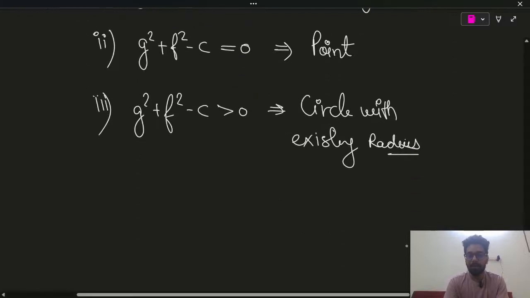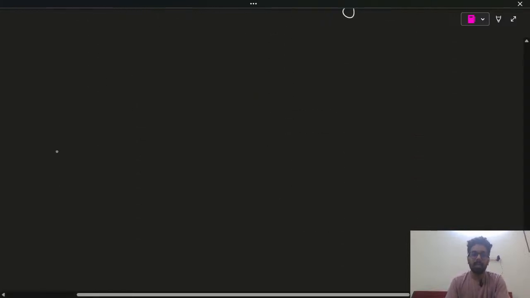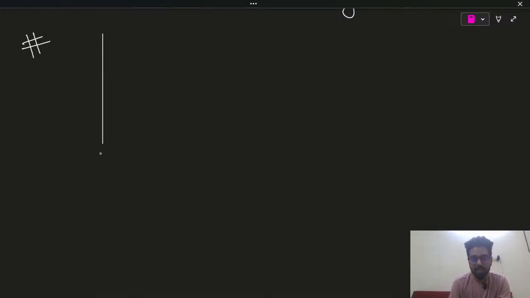Now let's move ahead in this chapter. We will learn the important types of circle, which is very important. So the first variety of the circle is the circle which touches both the coordinate axes, and you will see this kind of statement: circle touching both the coordinate axes, circle touching x-axis, circle touching y-axis, and circle passing through origin. These 4 varieties of circle we have to see.